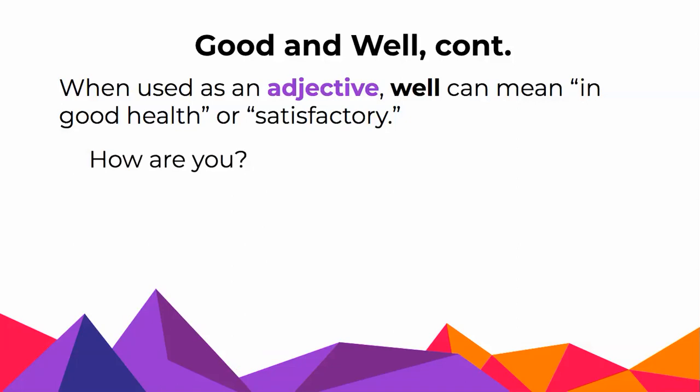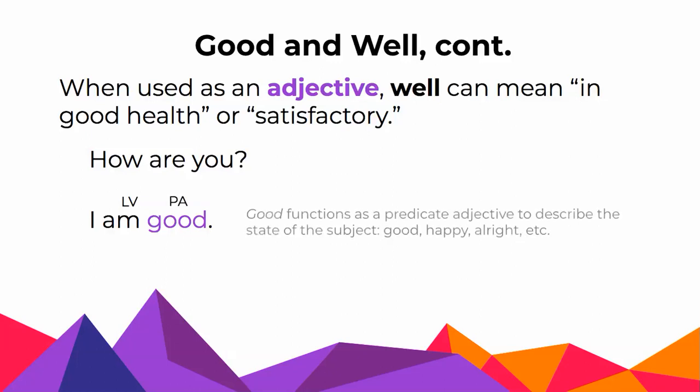So here's a common situation. Somebody asks, how are you? And you respond, I'm fine, I'm good, I'm well. Which one is it? Actually, those are all correct. I am good. Let's look at this one. Am is a linking verb, and good is a predicate adjective. So when you say I'm good, you're basically saying that I'm okay, I'm happy, I'm all right. The good is a predicate adjective.